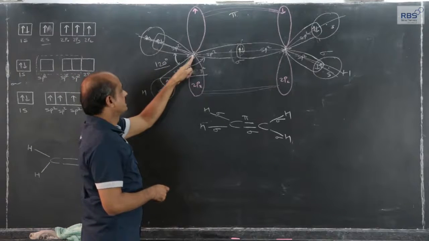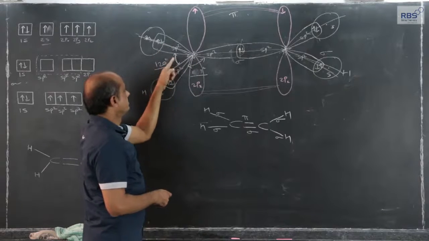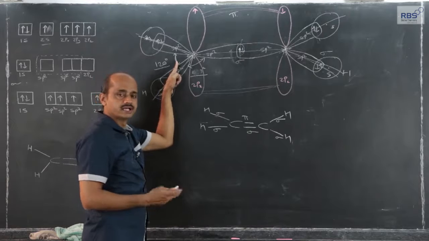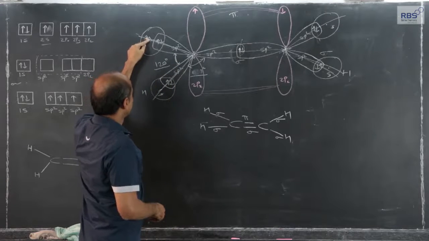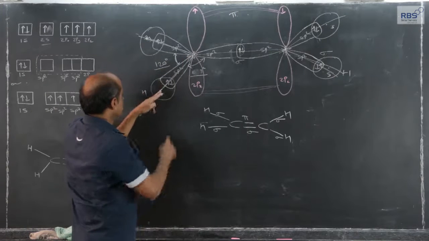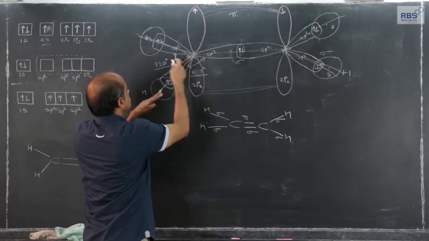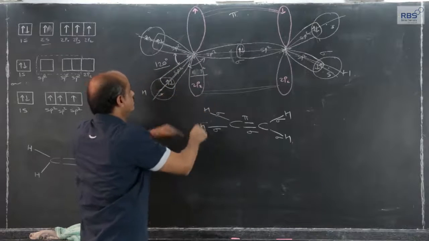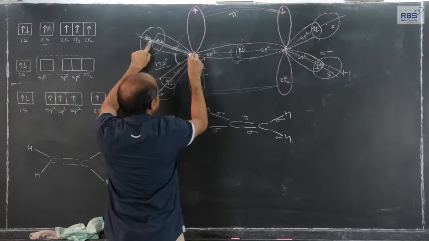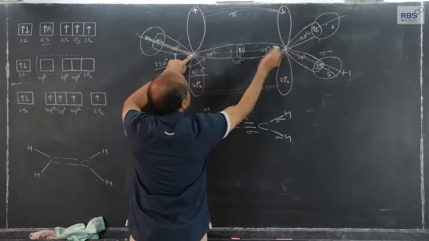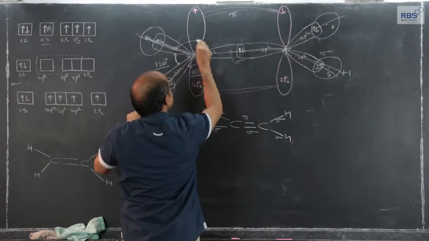sp2 hybridized carbon, they are in a plane, and for minimum repulsion they make an angle of 120 degrees that we have considered earlier, and therefore nucleus of hydrogen, if I join the nucleus of hydrogen and nucleus of carbon, nucleus of hydrogen, nucleus of carbon, line joining the two nuclei, the angle is 120. Same will be true if we consider in this fashion nucleus of hydrogen and nucleus of carbon, and nucleus of this carbon and nucleus of this carbon, HCC, even this will be 120.